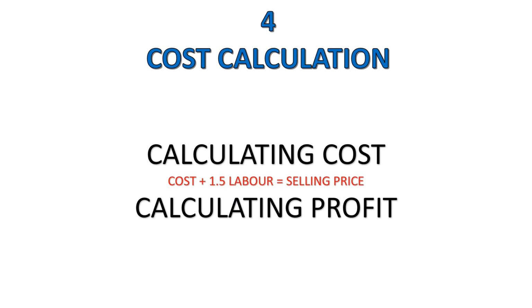Then how do we calculate the profit? There you can read, guys. You use your selling price minus your cost price, and that gives you a profit. Now you can look there and you can see we worked on 1.5% labor. But currently, most of the Red Seal guys work with 2.5%. But like the curriculum says, we're using 1.5%.